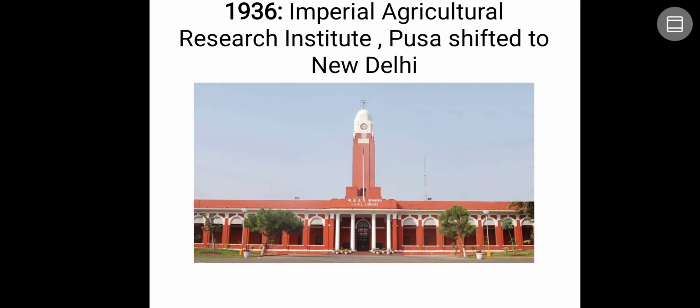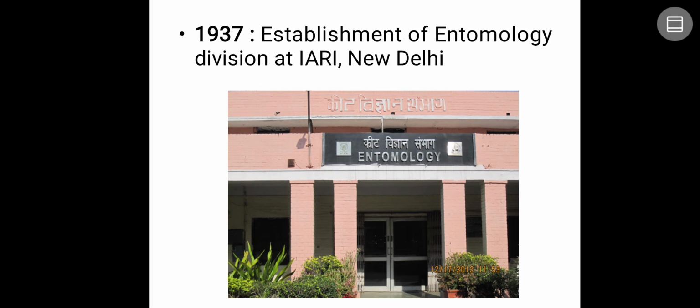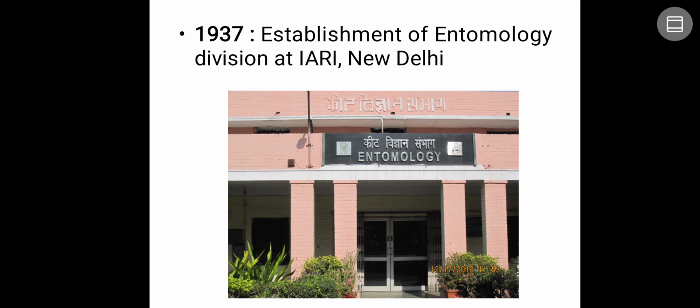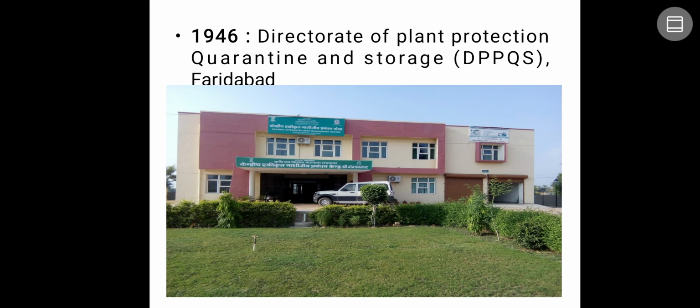Next, in the year 1936, the Imperial Agricultural Research Institute, that is IARI, was shifted from Pusa, Bihar to New Delhi. Maybe in the year 1935 or so, there was an earthquake in the Pusa campus. That is the reason they shifted to New Delhi. Now you can see the picture of the library of the IARI campus. Next, in the year 1937, there was the establishment of the Division of Entomology in the IARI campus of New Delhi.